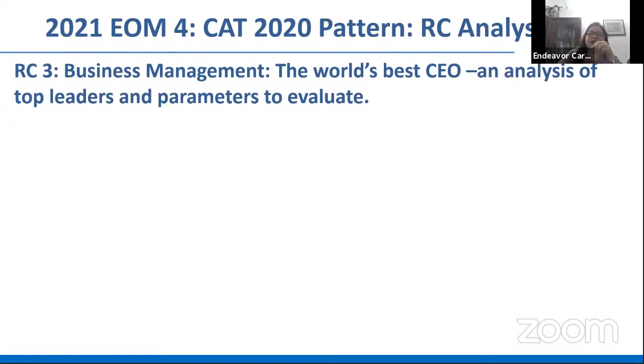Let's look at the next one. RC3 was to do with business management, a discussion of who can be considered the world's best CEO. Top names like Elon Musk, Steve Jobs, etc. were discussed. So an analysis of top leaders and the parameters which should be considered for evaluation was taken up. Not a long one, 575 words and 5 questions.